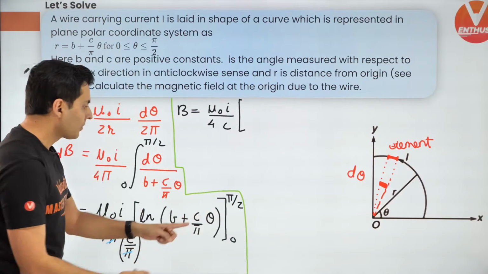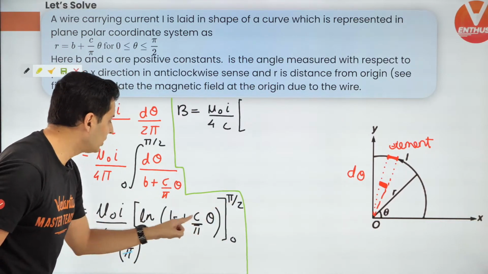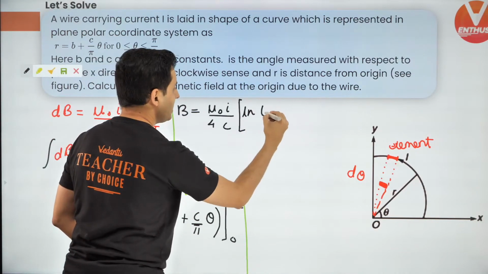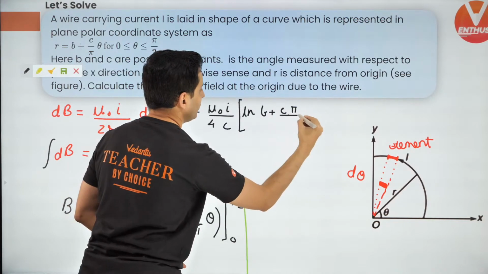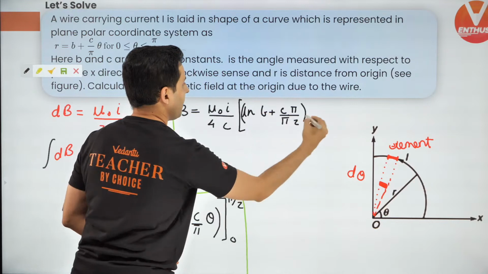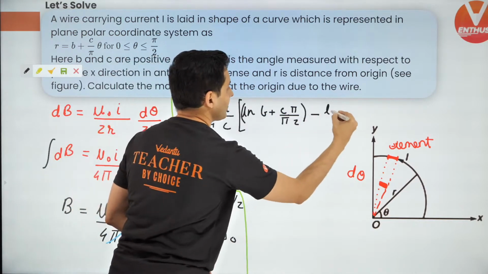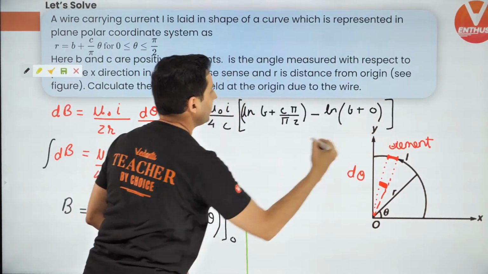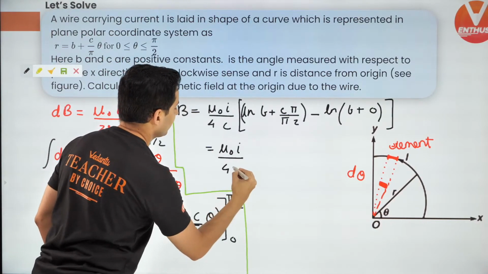Okay, now put the upper limit first and then the lower limit. So put pi by 2 over here. So it will be ln, all right, b plus c pi by 2, and that pi is also there. All right, this thing minus, then put 0 over here, minus ln b plus 0. Now this is going to be mu naught I by 4c.